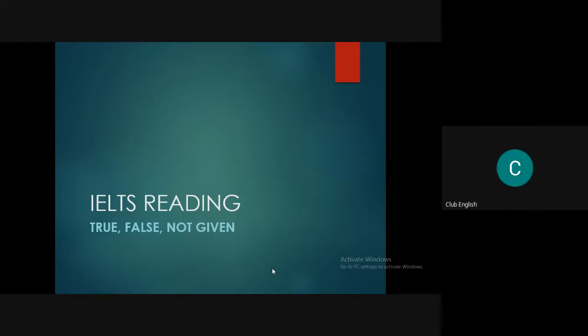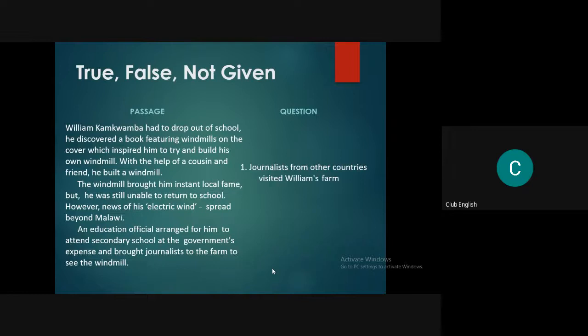Now true false not given, as you can see here. There is a question on the right hand side and the passage on the left hand side. William Kamkwamba had to drop out of school. He discovered a book featuring windmills on the cover page, which inspired him to try and build his own windmill. With the help of a cousin and a friend, he built a windmill. The windmill brought him instant fame, but he was unable to return to school. However, the news of his electric wind spread beyond Malawi.